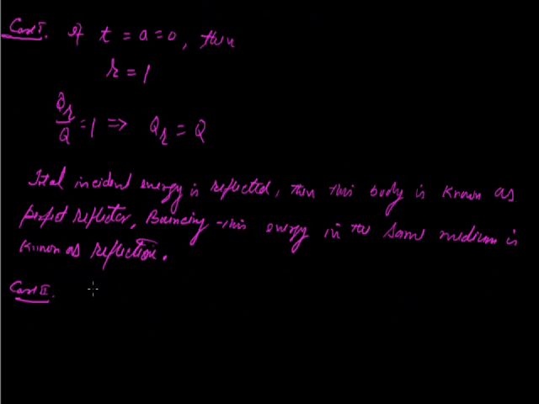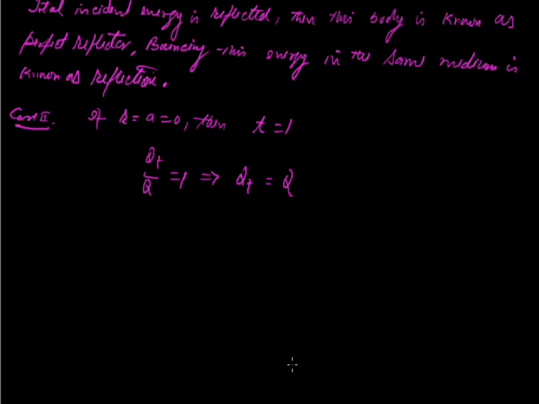Second case is if R is equal to A is equal to 0, then T will be 1, meaning QT upon Q will be 1. It implies that QT is equal to Q, meaning total incident energy is transmitted, and this body is known as a perfect transmitter.